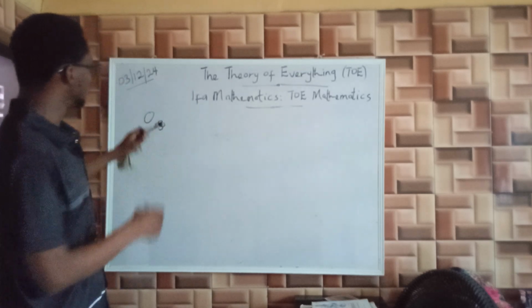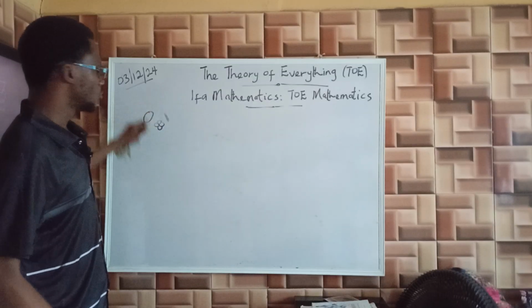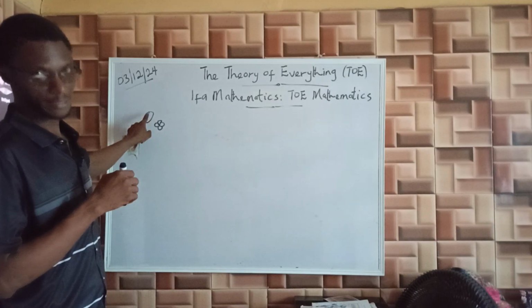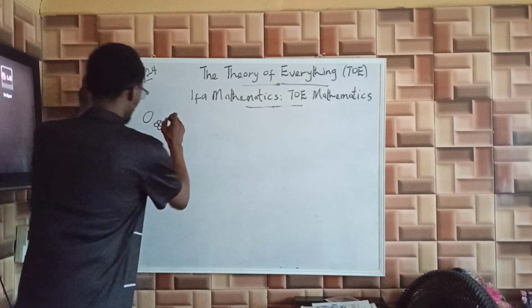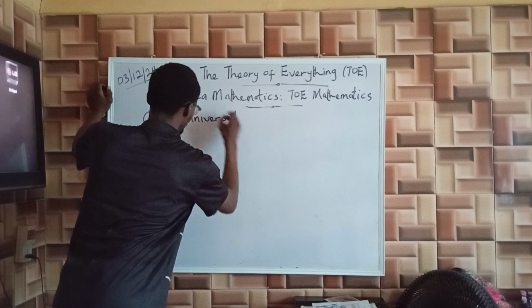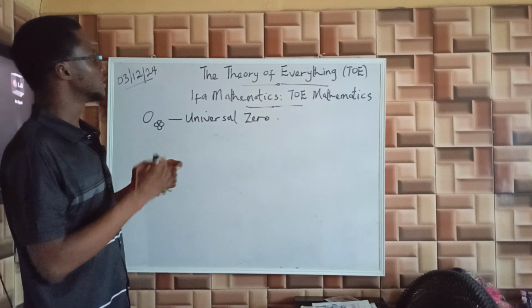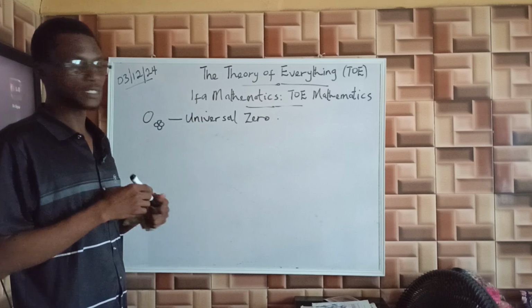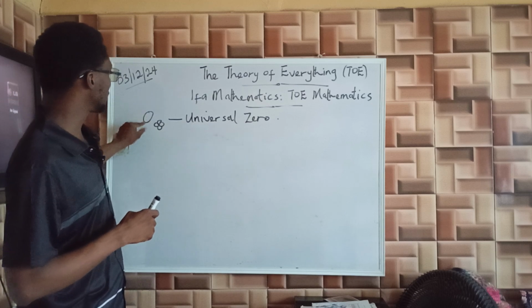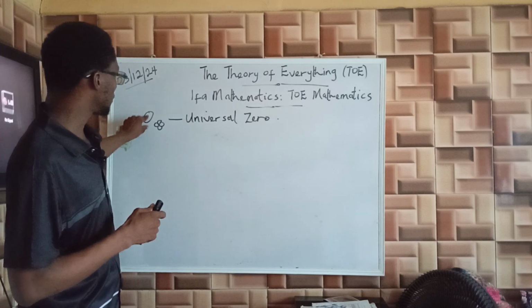Now, if you look at this, this is a universe of 0 that you're looking at. All numbers in existence live within this universe. Universal 0. So in Ifa Mathematics, we call this the numbers of everything theorem. So this is the number of everything. There is no number that anybody can build that exists outside the system.